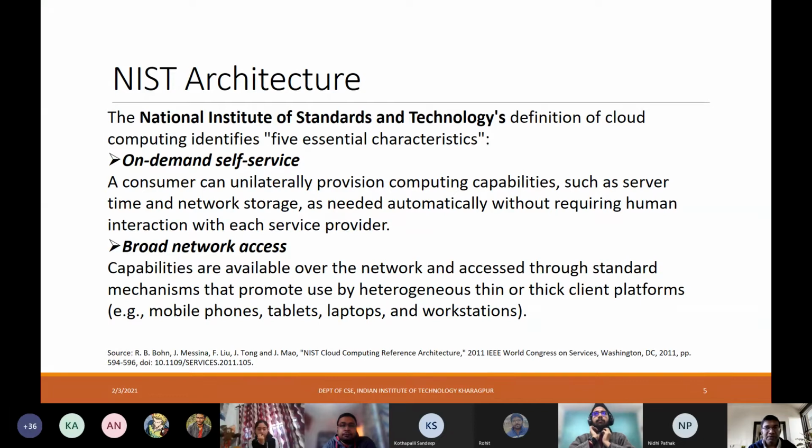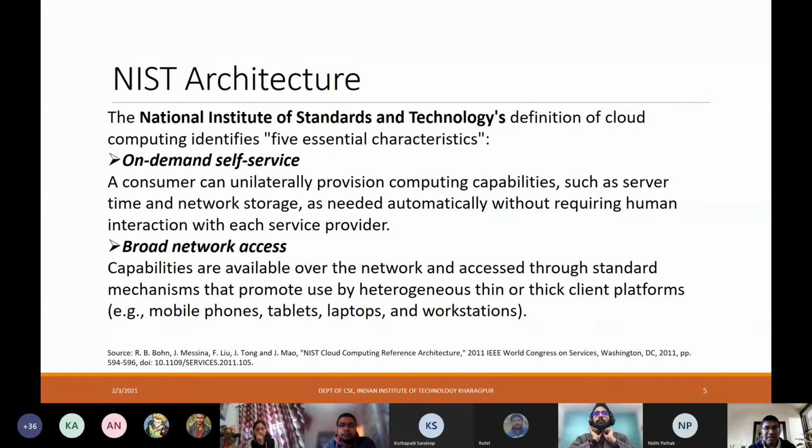These computing capabilities could be server time, network usage, and storage, and these would be made available based on the individual requirements of the consumers. Taking care of all of this is part of on-demand self-service provisioning.